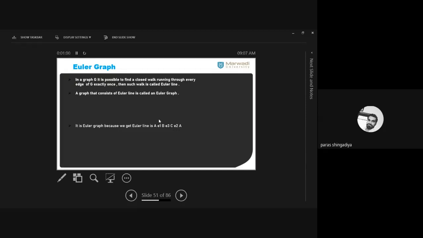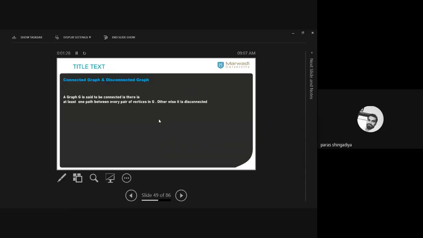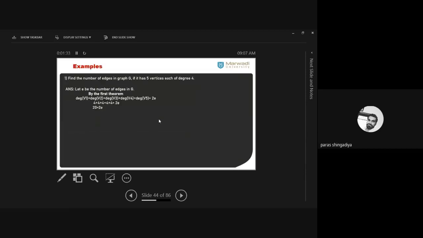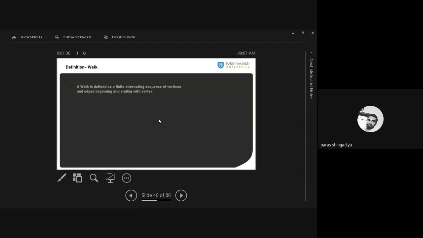Okay, so let's start the session. In the last lecture, we discussed Euler graph. Before that, we had completed some well-known definitions: complete graph, complete bipartite graph, and subgraph. Clear? These three definitions we discussed in the last lecture, and then after that we discussed the condition. That is one of the well-known routes. Clear? That is walk, path, and circuit.